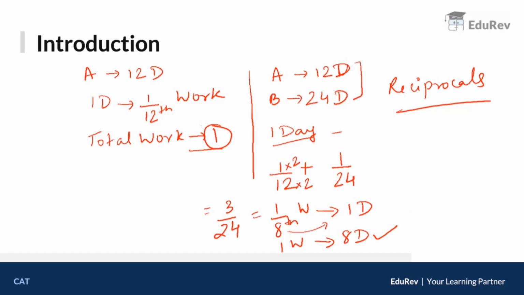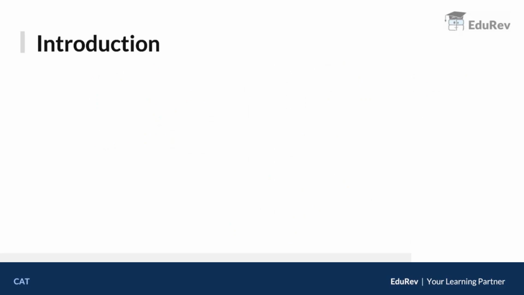Now let's do the same example by the LCM method, or as we call it, the unitary method. A takes 12 days to do a work. B takes 24 days to do the same work. In the previous case, we had assumed the total work to be 1.